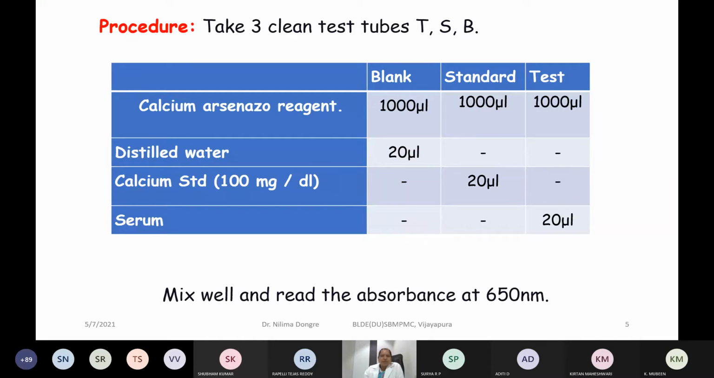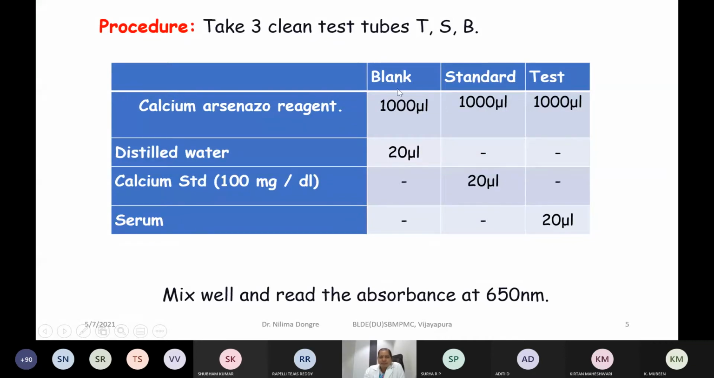And remember, the blank is devoid of sample, but it is to be prepared to rule out the absorbance of the test tube or the color. If there is any absorbance, it is because of the color of the reagent. Whatever absorbance you are going to get will be mainly because of the reagent color, and that additional absorbance you have to subtract from the standard and test tubes. We will understand that in the later part.